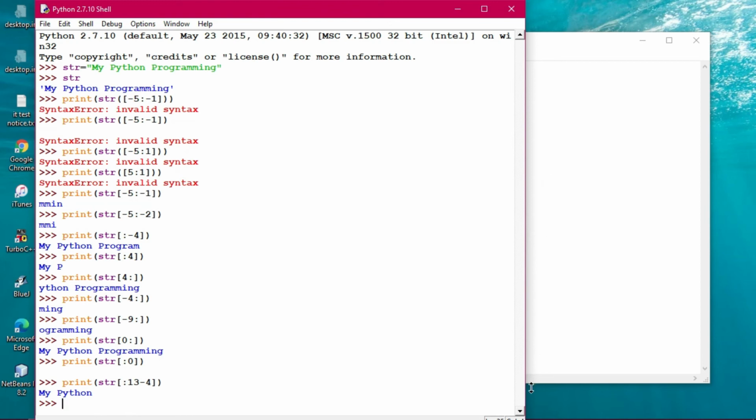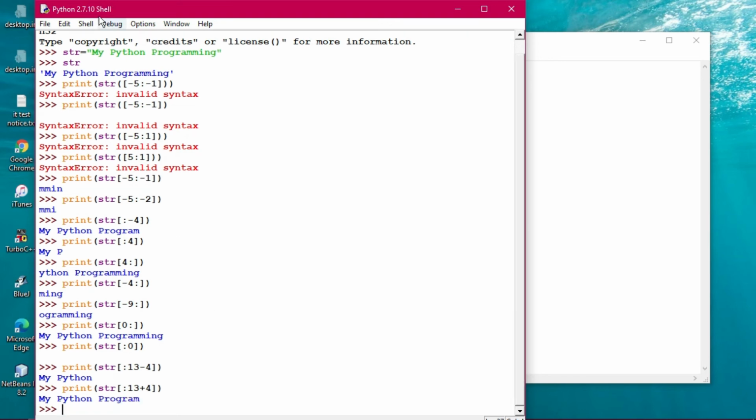So you can use numerical operators also here. 13 plus 4 you can also give here. Let's see what will be the output: str with colon 13 plus 4. Up to 17 everything will be printed. So my Python program till here it has come. Programming fully it has not come, so you count it from here, it will come as 17 only.